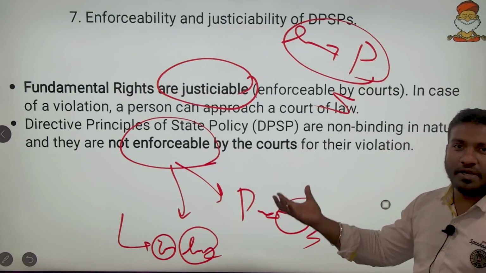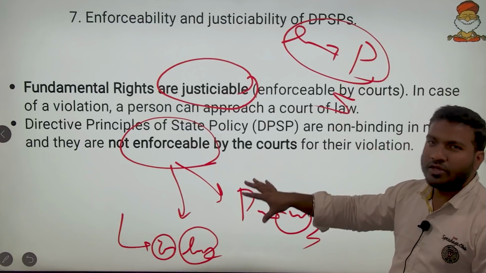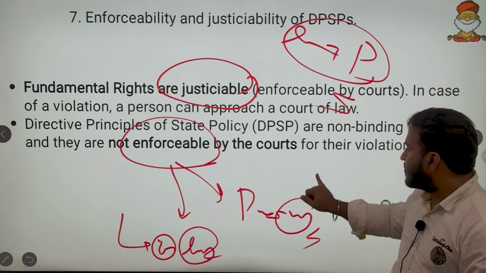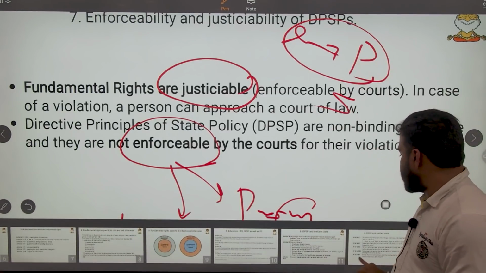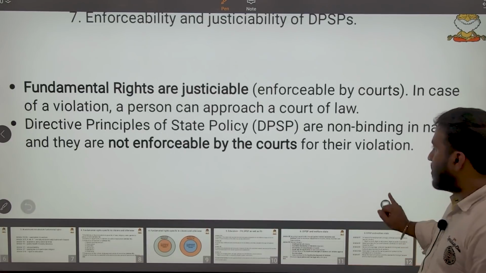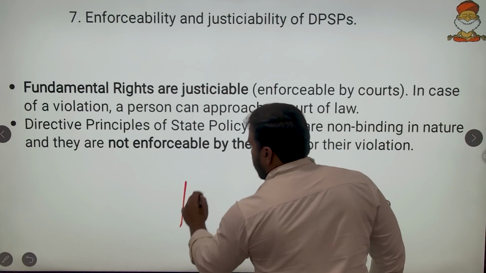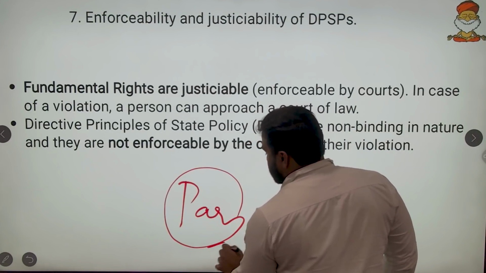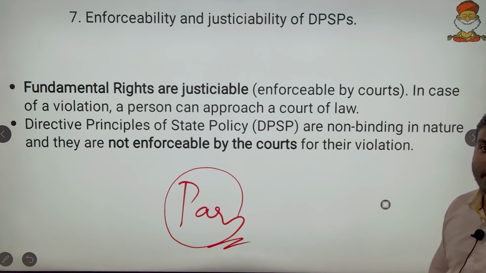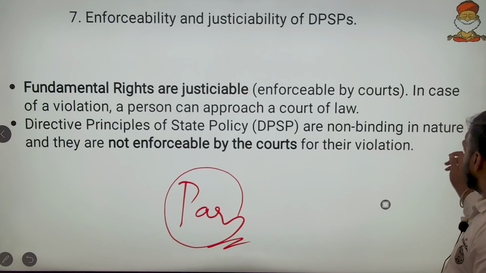All these have been taken up and enforced by law. So make sure you remember these things. DPSPs are not enforceable in the courts of law, but they are enforceable by parliamentary law.